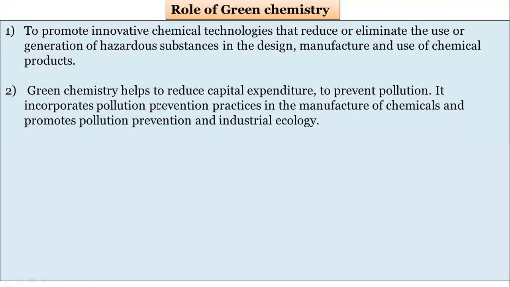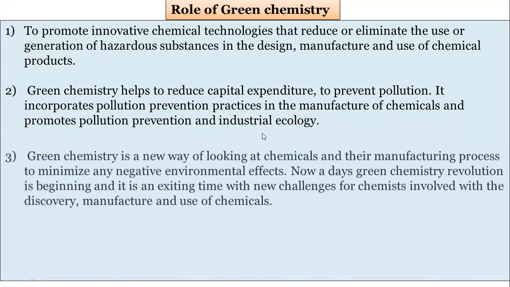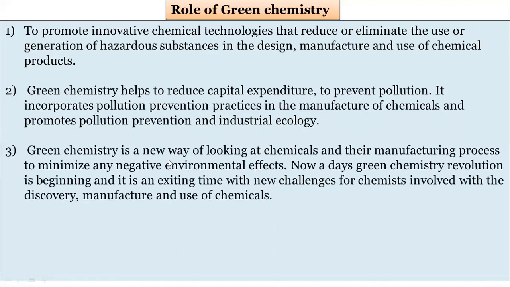Green chemistry also helps to reduce the capital expenditure to prevent pollution. It incorporates pollution prevention practices. Then, whatever the 12 principles are that we already learned, we can mention all the principles here. Then number 3: green chemistry is a new way of looking at chemicals, safer chemicals. The manufacturing process should be designed in such a way that it increases the atom economy and minimizes waste production.